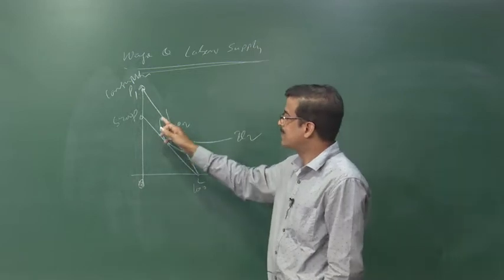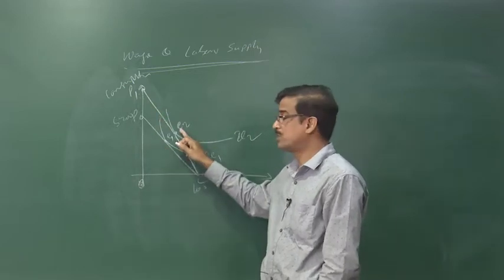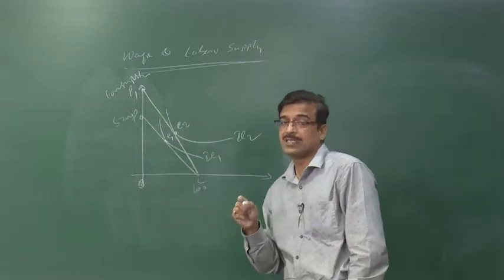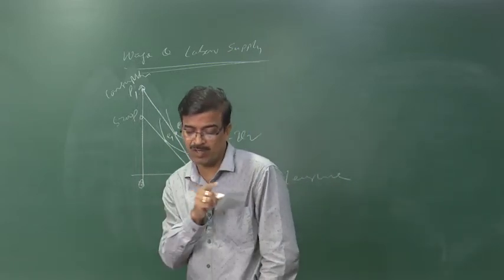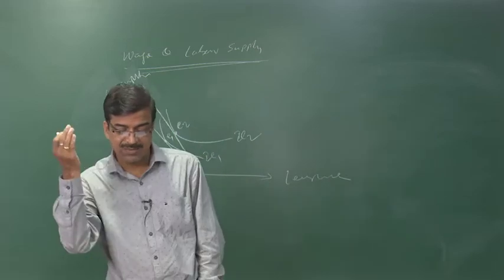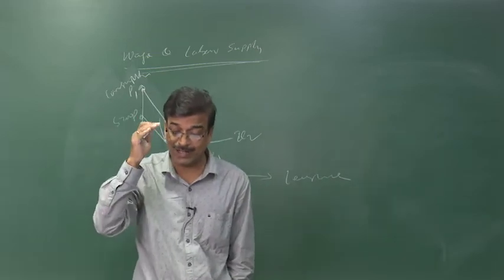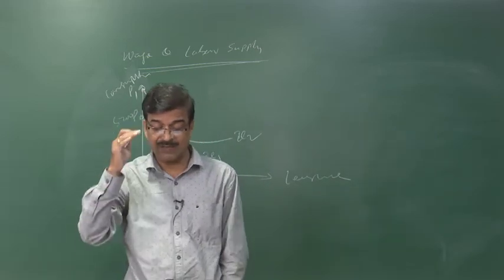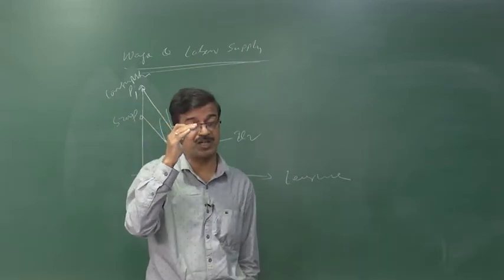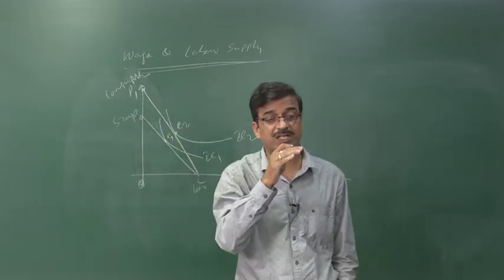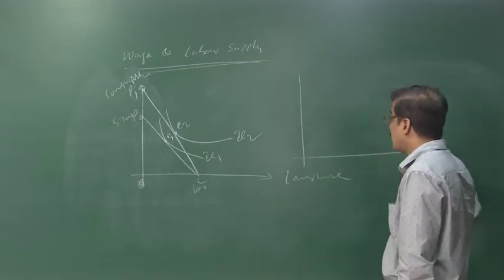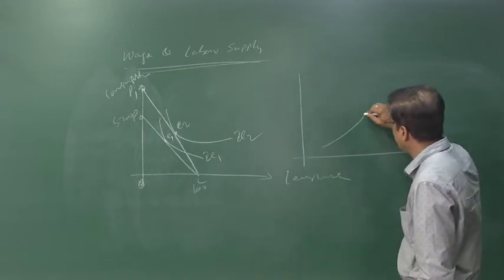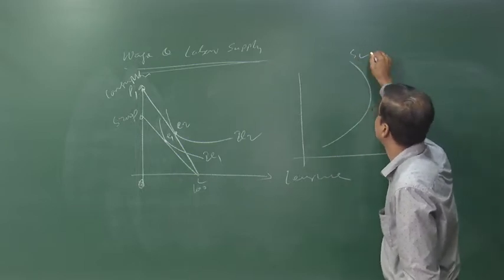The consumer tries to prefer more leisure. If the consumer prefers more leisure when the wage rate increases, the price line shifts and he enjoys more leisure instead of work. In that case the supply curve must be a backward bending supply curve. After a point it will be the backward bending supply curve.